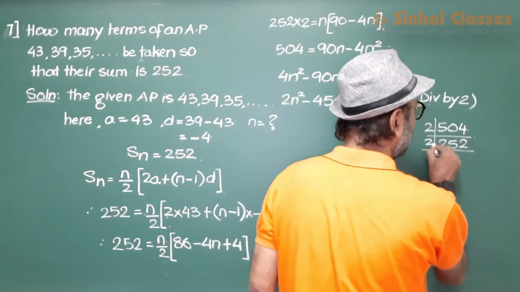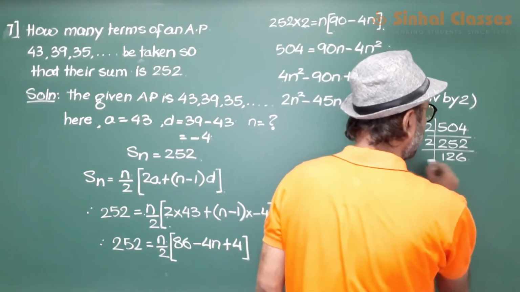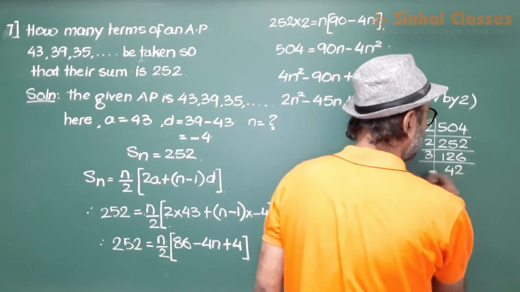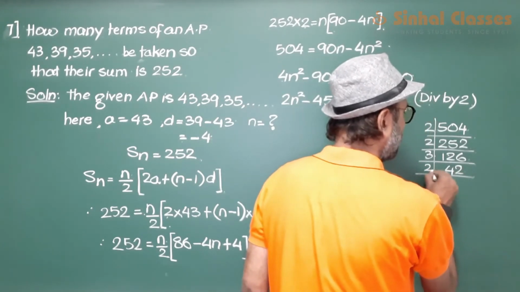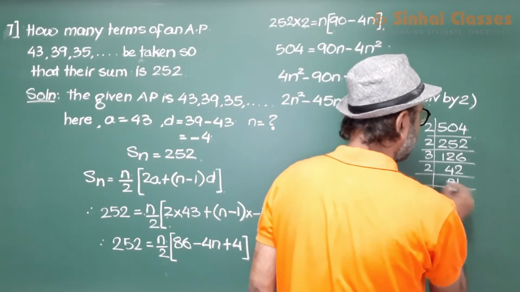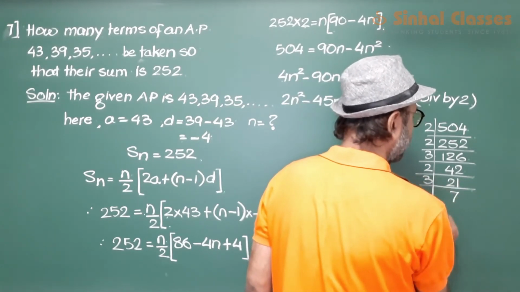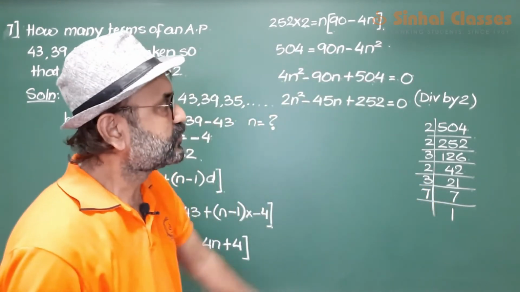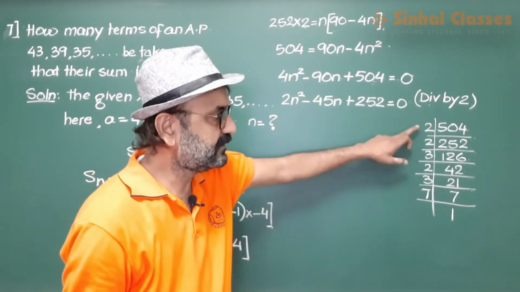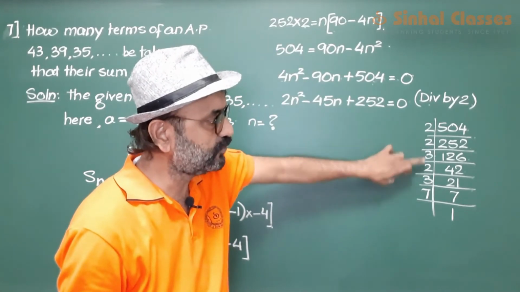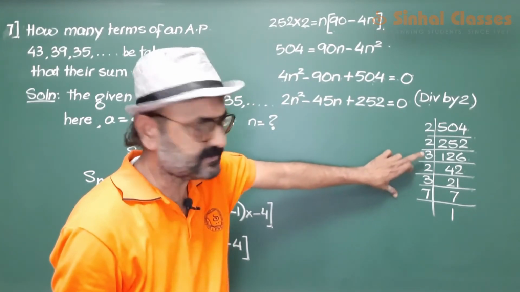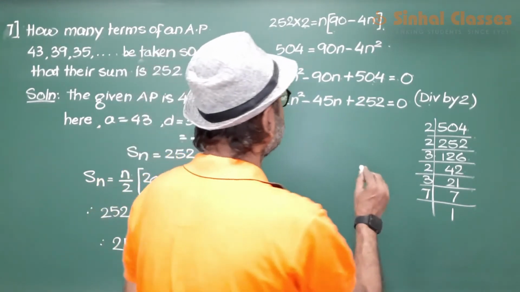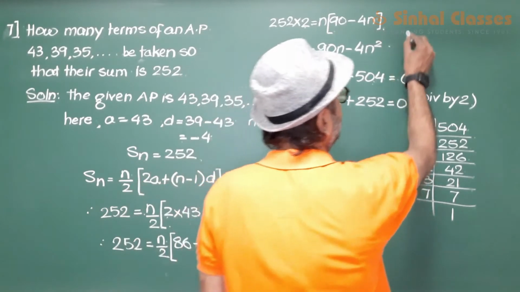252, 126, 342, 221, 3, 7 and 7, 1. So for 504, these are the possible factors. 2, 2 appears 3 times, 3 appears 2 times and 7 appears 1 time. So these are the possible factors that we have here.